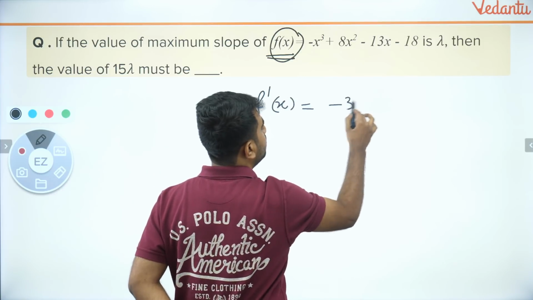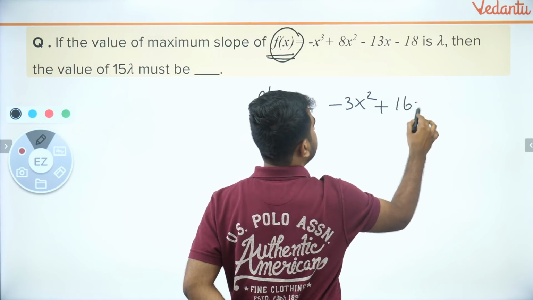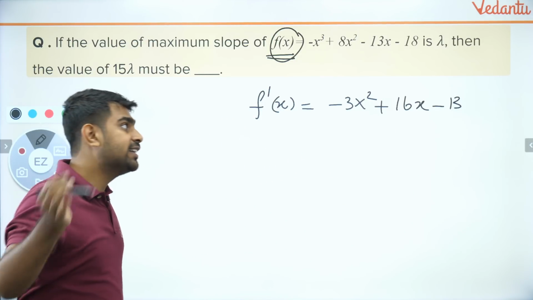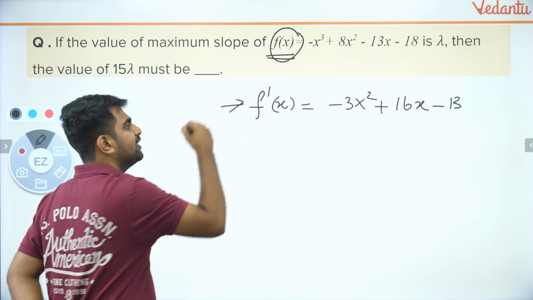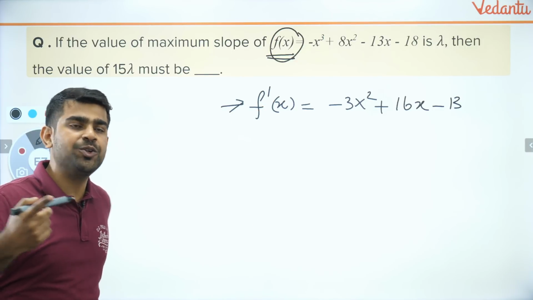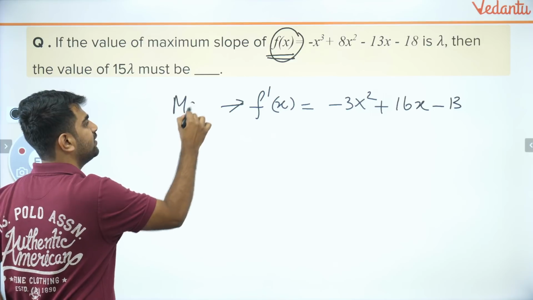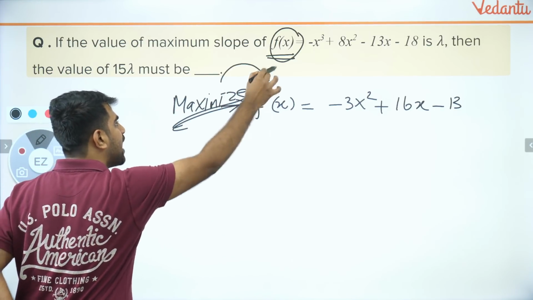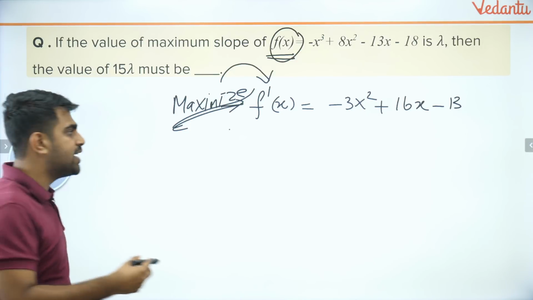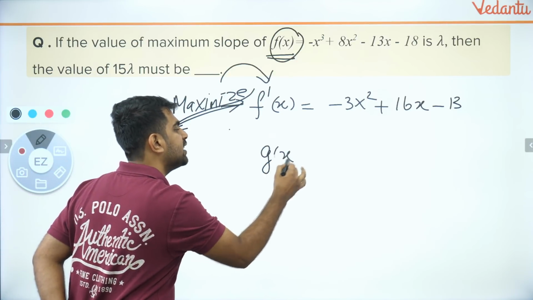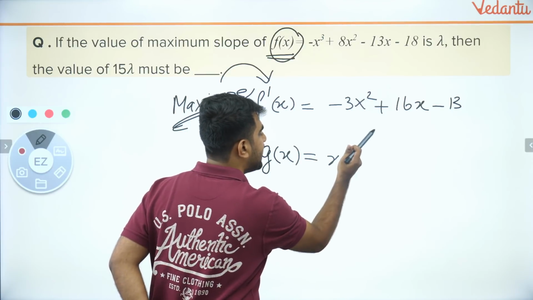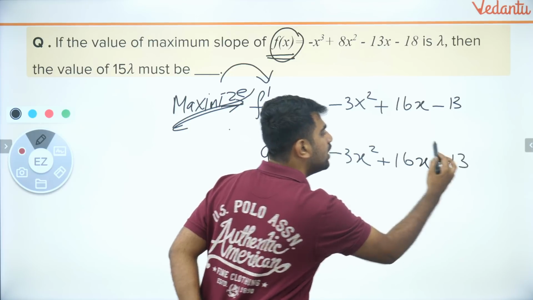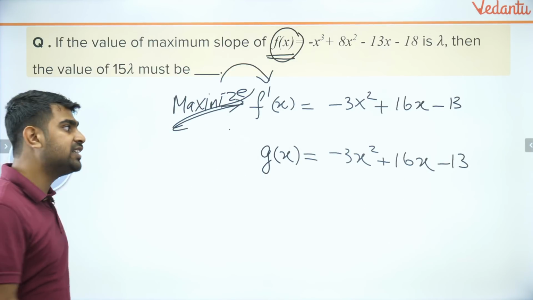F dash of x is minus 3x square plus 16x minus 13. They are asking what is the greatest value of this, so indirectly they are asking you to maximize this. I want you to find the greatest value of this. So I will take this as a new function g of x, and try to maximize it.